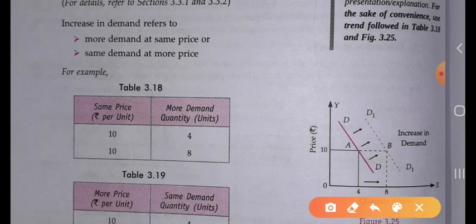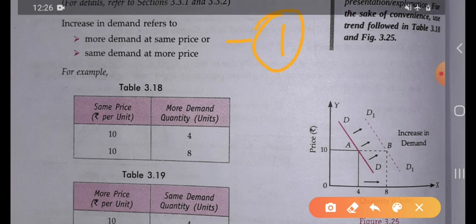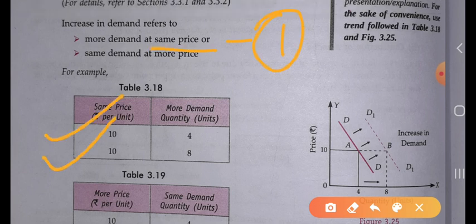First, the price is the same, 10 per unit, and the demand is more. When the price is 10, the commodity demanded is 4. When the price is again 10, the demand of the commodity increases up to 8. So it is increasing whenever the price is the same.